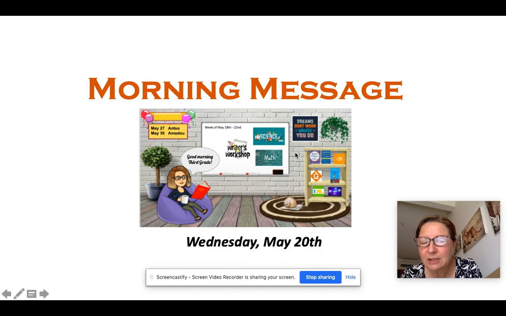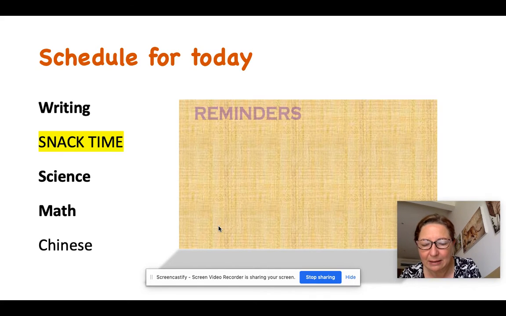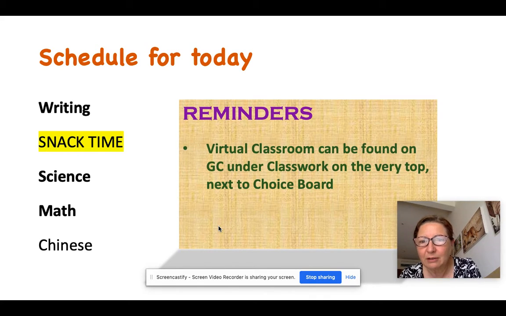Now, what changes is the subjects on the whiteboard and my morning message. So today we will start with writing, and we will do writing the entire morning, and then after snack, science and math. Now, a reminder: the virtual classroom is on Google Classroom under Classwork at the very top next to the choice board.